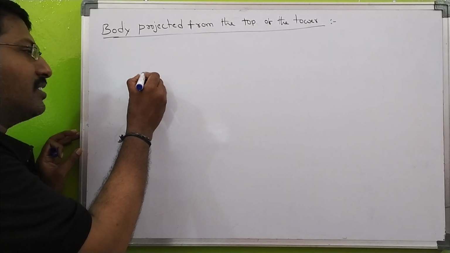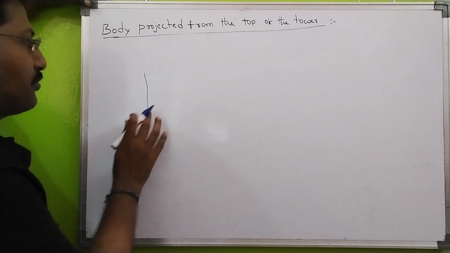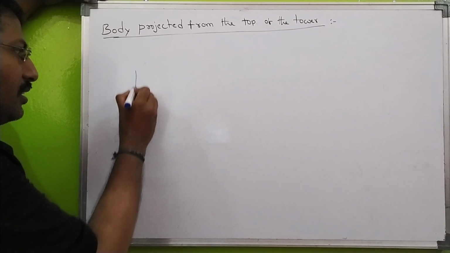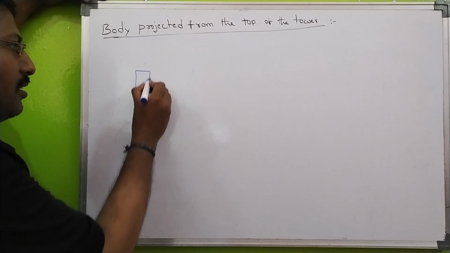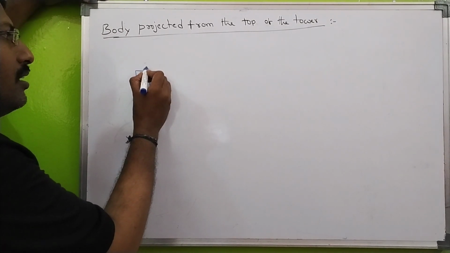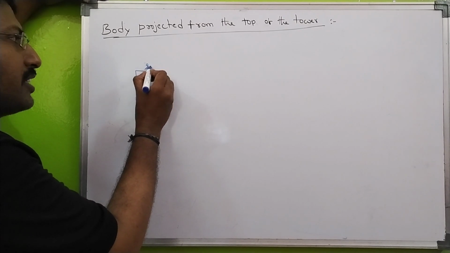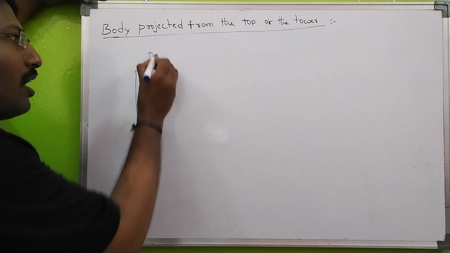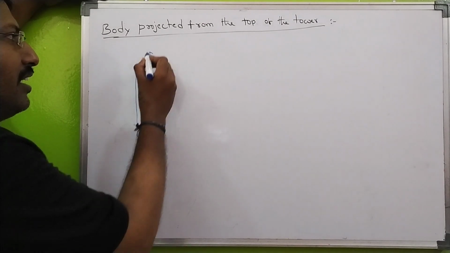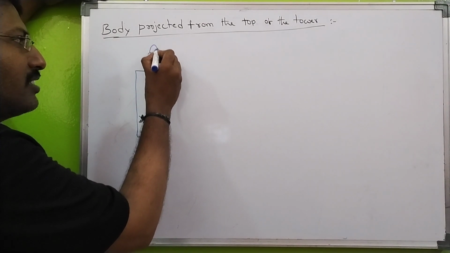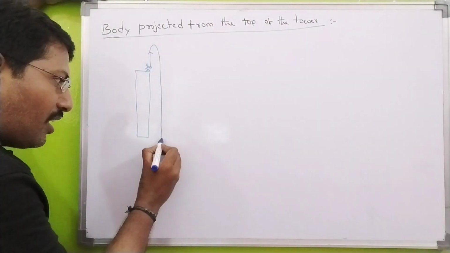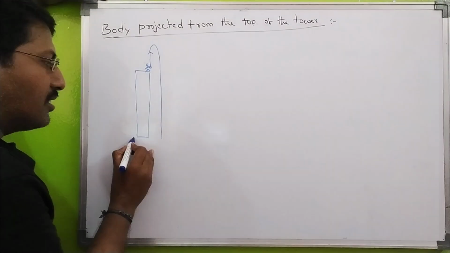First situation, see here. In this situation, this is a tall building. I can project the ball vertically upward. Is it right? Finally, what happened? It reaches the ground like this. This is one case.